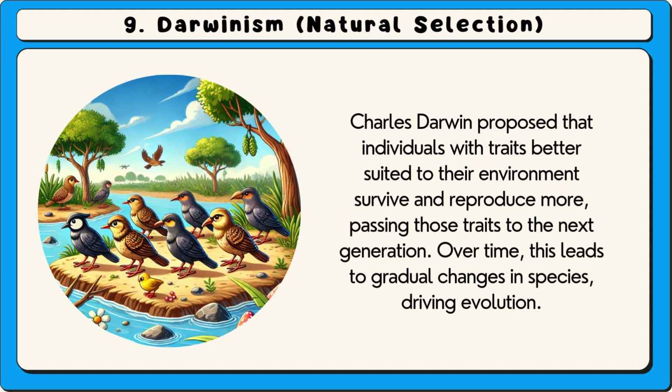9. Darwinism, also known as natural selection. Charles Darwin proposed that individuals with traits better suited to their environment survive and reproduce more, passing those traits to the next generation. Over time, this leads to gradual changes in species, driving evolution.